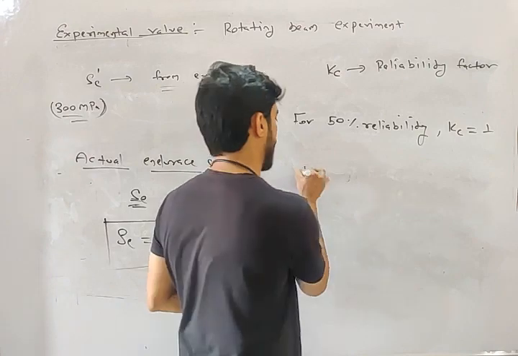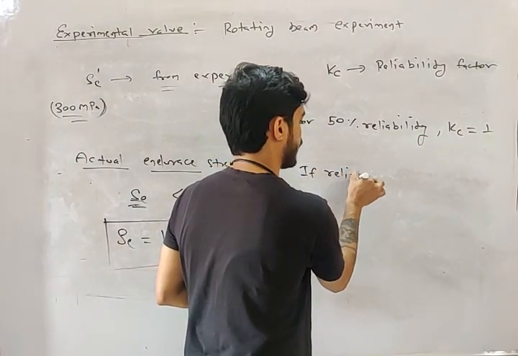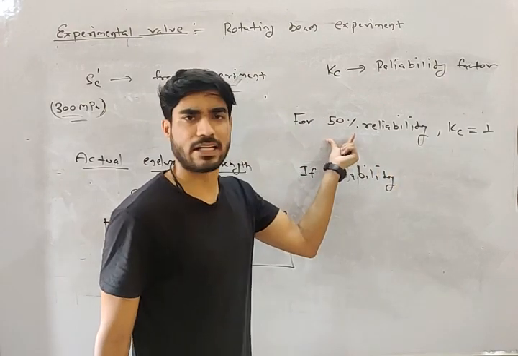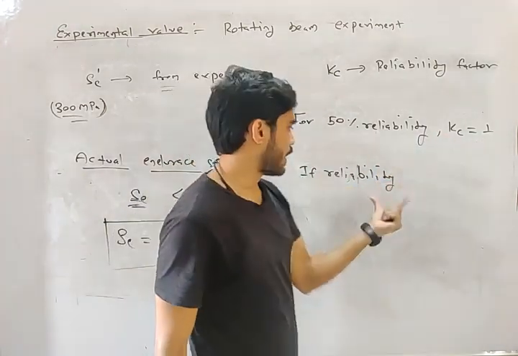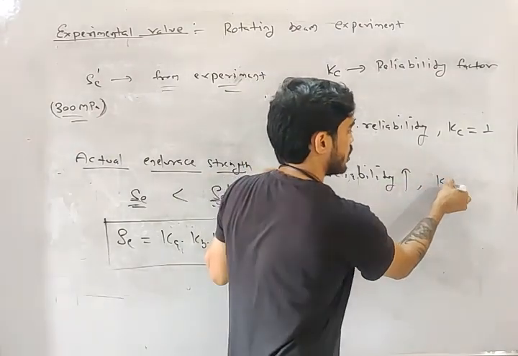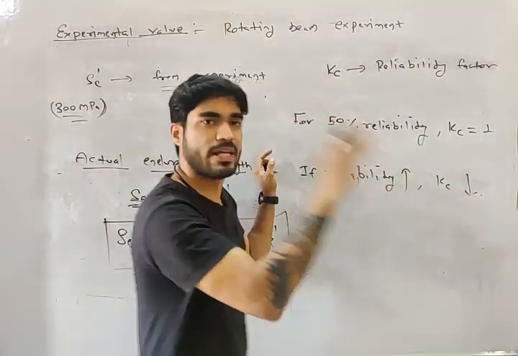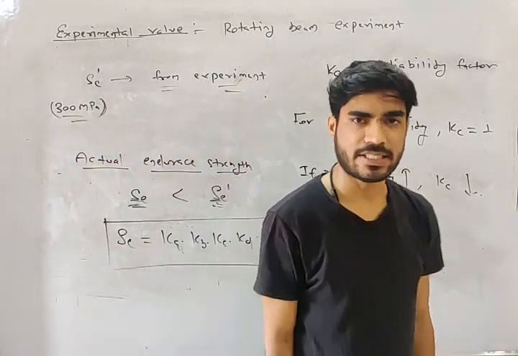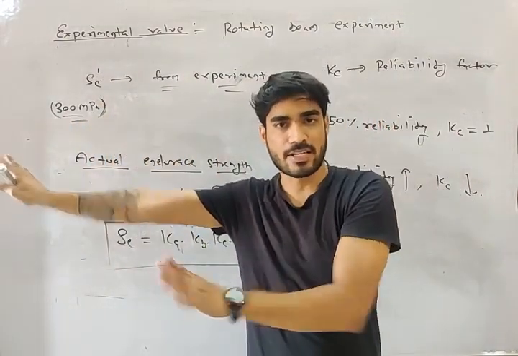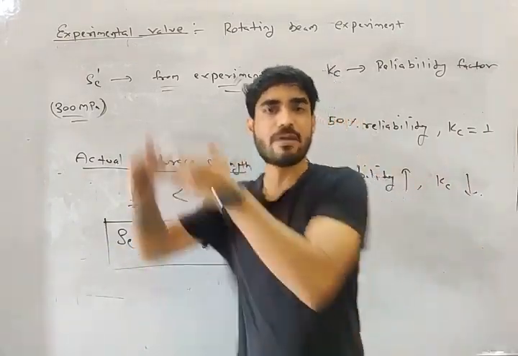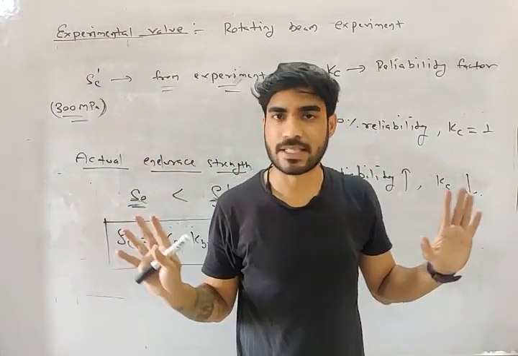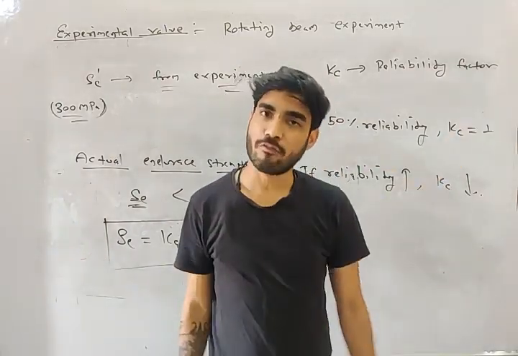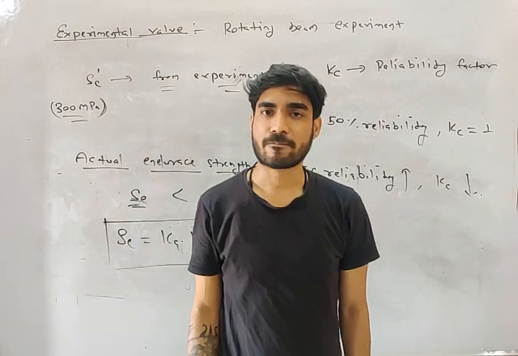If you need more reliability, for 50% reliability, Kc will be 1. But if you need more reliability, Kc will decrease. It will be less than 1. Do you understand this? What is reliability? 50% reliability means if I am manufacturing 100 components, 50% will be safe, 50% will fail. That is 50% reliability. So if you are okay with 50% reliability, Kc will be equal to 1. But if you need more reliability, Kc will be less.